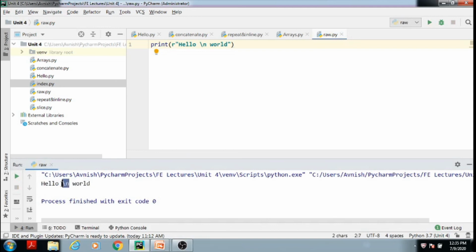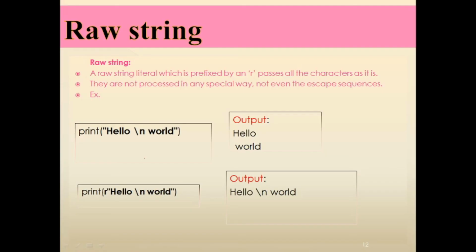That means it disables the special meaning of slash n and prints your input as it is. In this way, you can use a raw string to disable the special functionality of slash n, slash t, or such kinds of escape sequences.